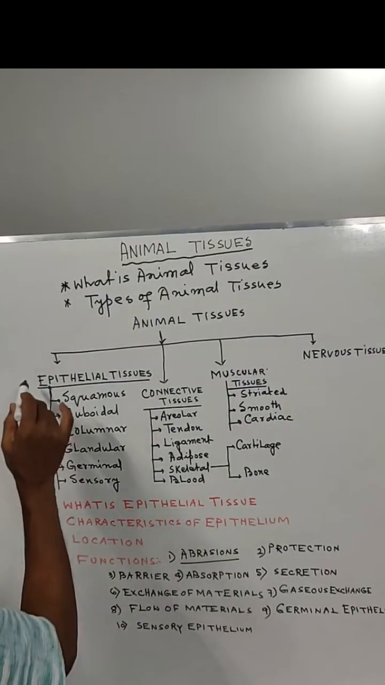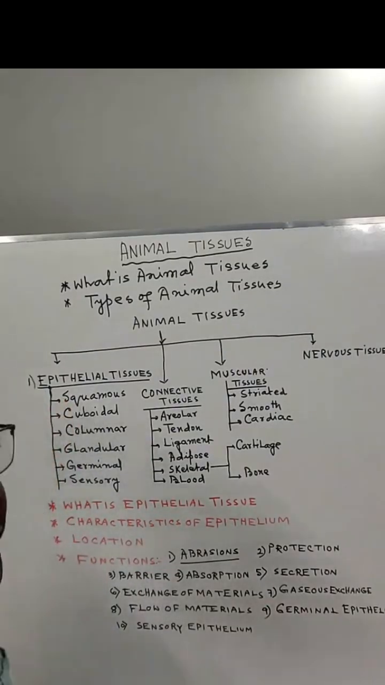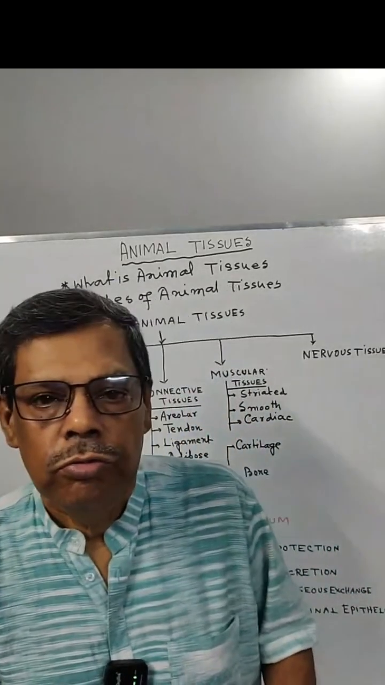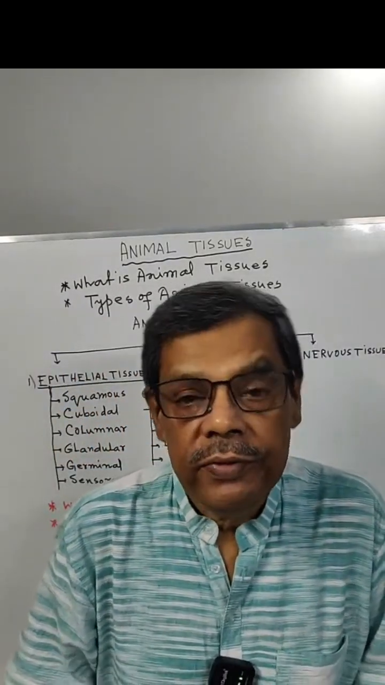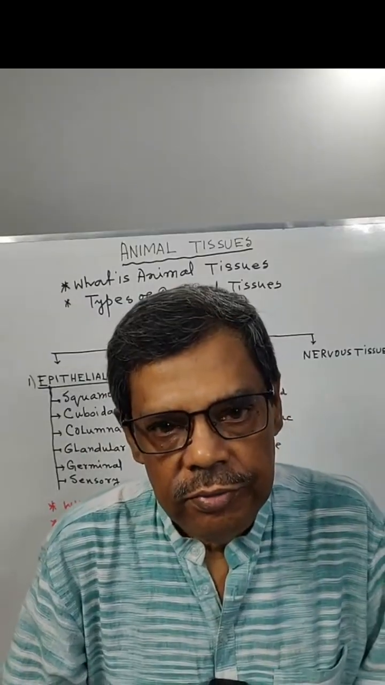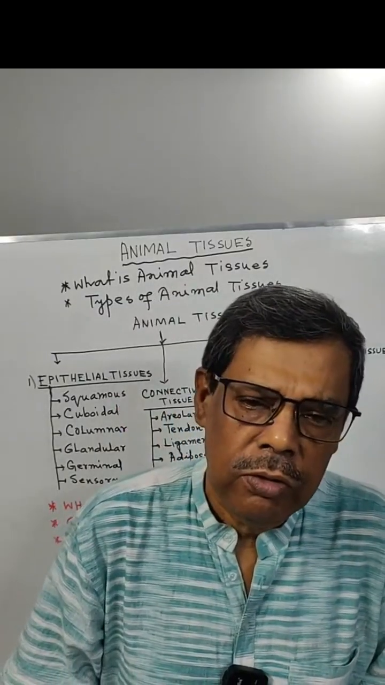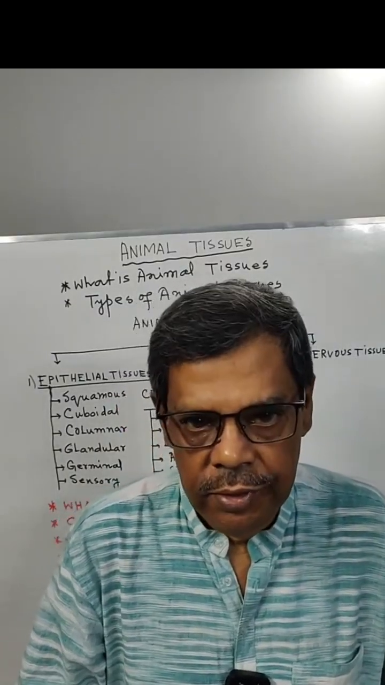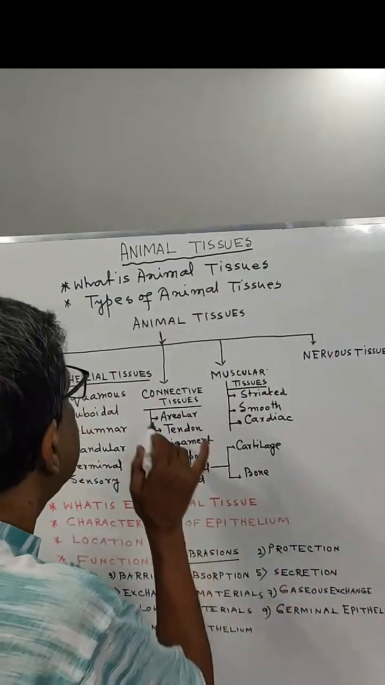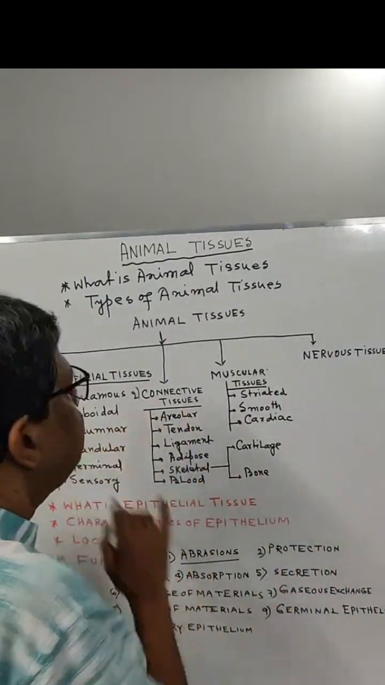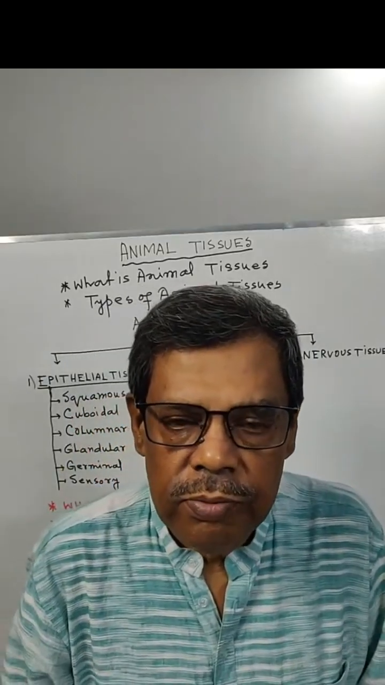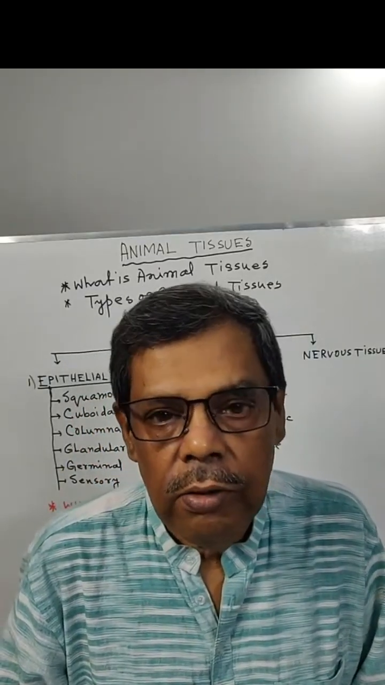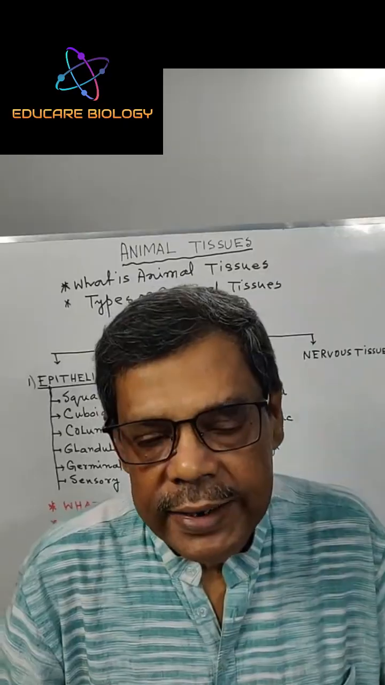First of all, number one, epithelial tissue. The covering of the animal body is called epithelial tissue. This may also be called the covering tissue. Next, number two, connective tissues. The tissues which connect different types of organs are called connective tissue.